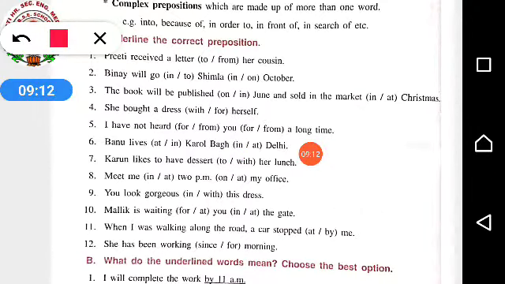Underline the correct preposition. Twelve are there, children. So as usual, six I will be doing for you. The rest six you people have to do by yourselves. If you people have any doubt, you all have my number. Anytime you can ask me through WhatsApp.